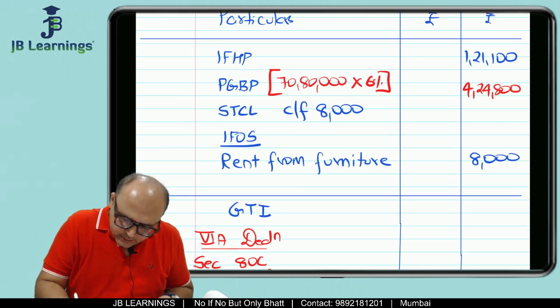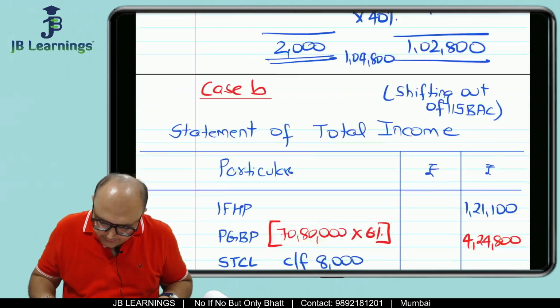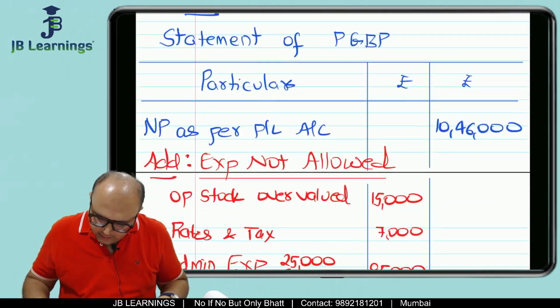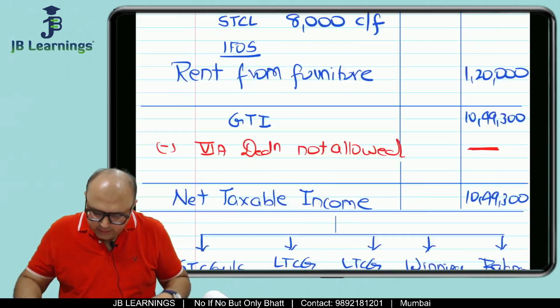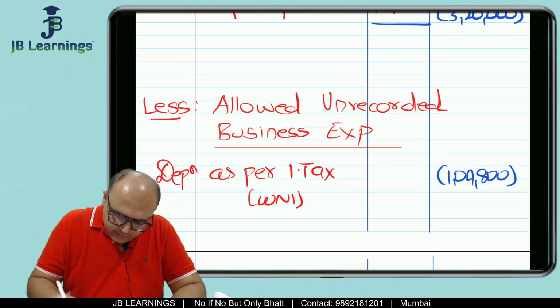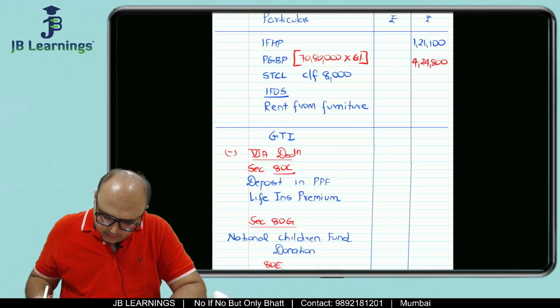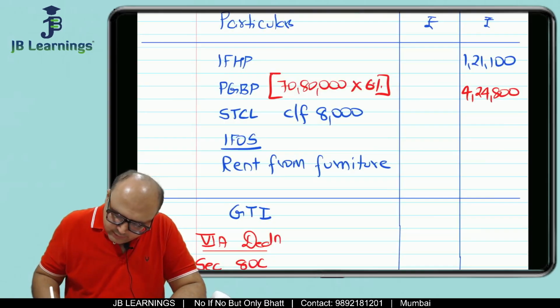Rent from furniture is how much? Rent from furniture is not 8,000. Rent from furniture is 1,20,000. So by mistake it was. So over here it is 1,20,000.